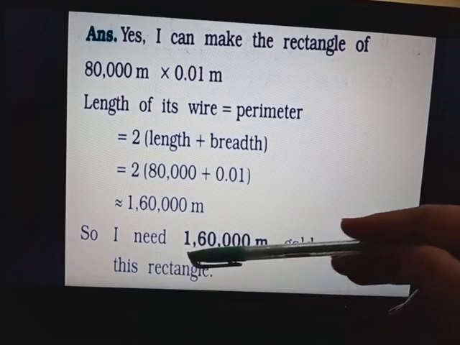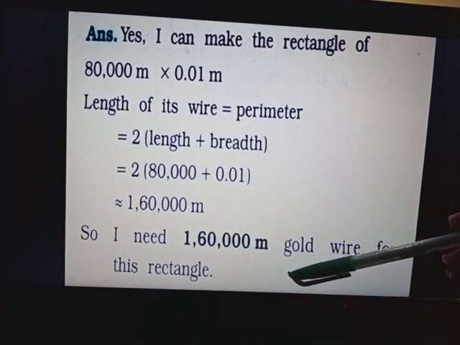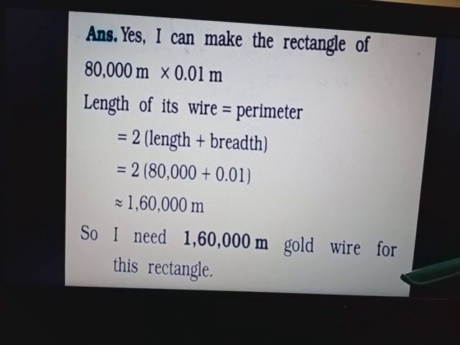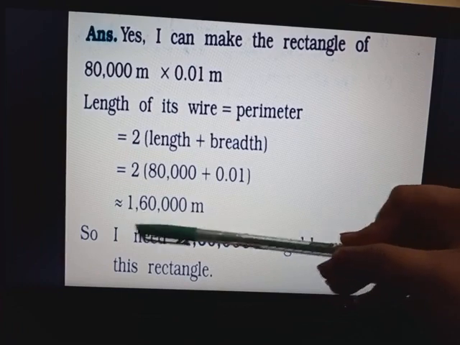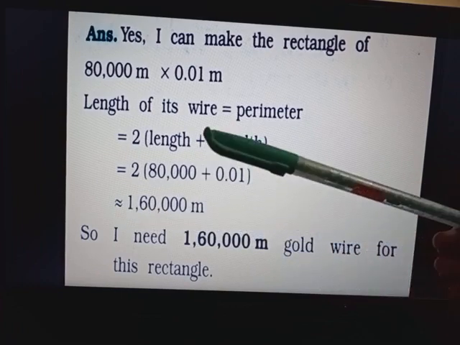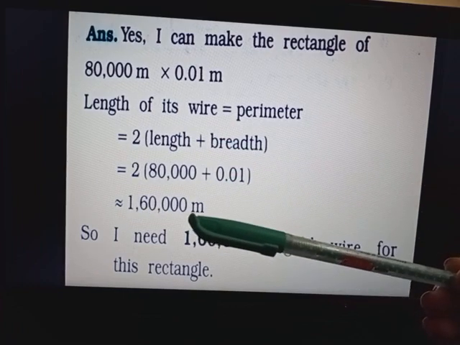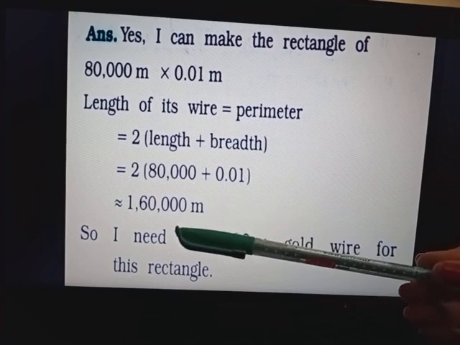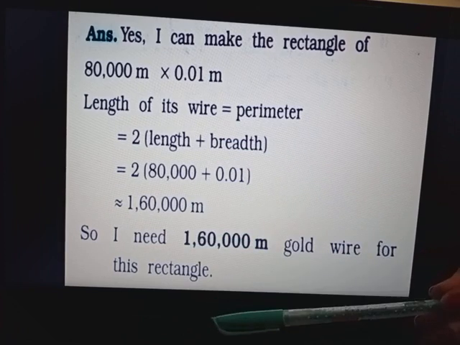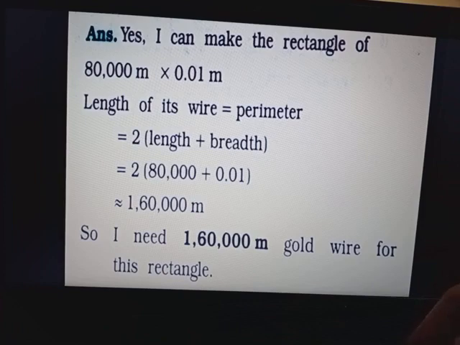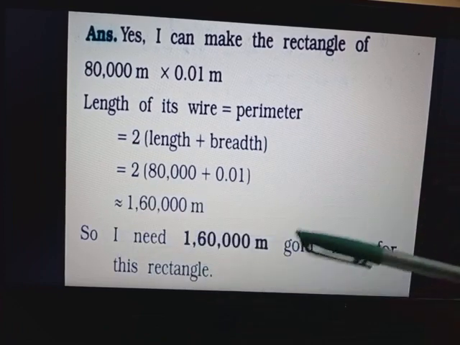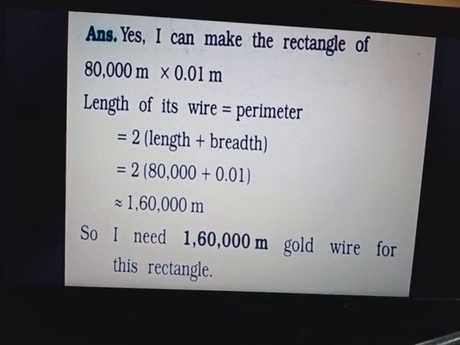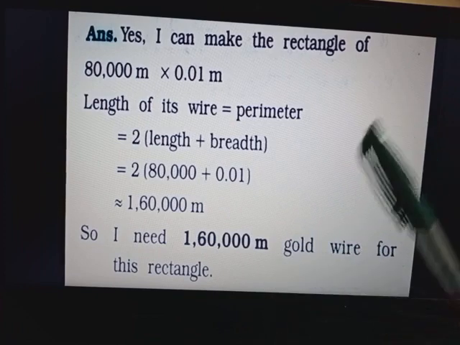So what will be the statement? I need 1,60,000 meter of gold wire for this rectangle. Here we will not keep an equal to sign because equal to means the exact amount, but here we will not get the exact amount, we will get around 1,60,000. So instead of equal to, here we will put this sign.